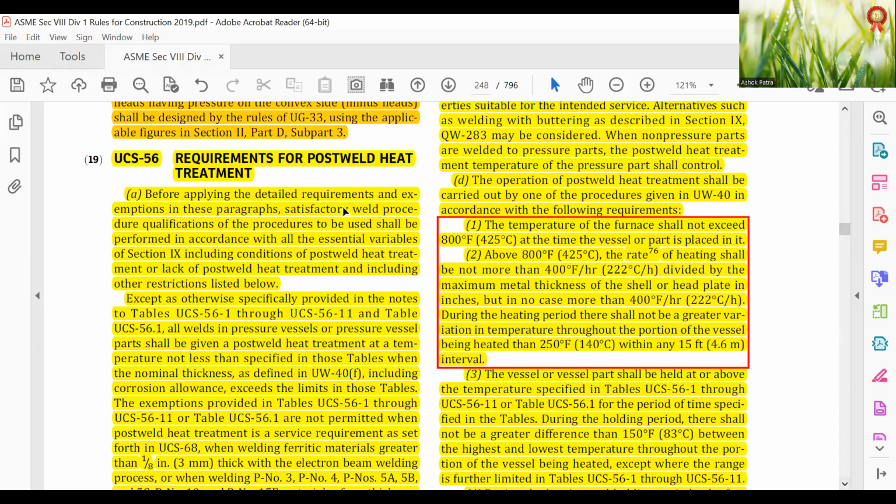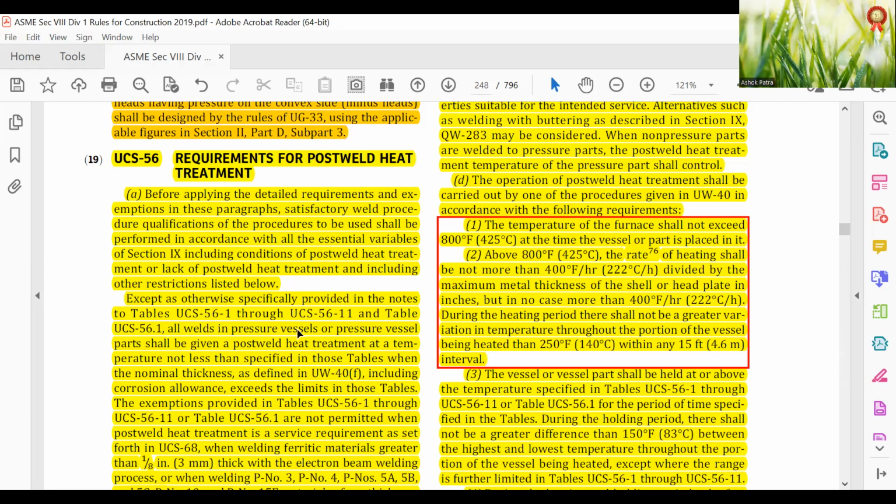A requirement for post-weld heat treatment. Before applying the detailed requirements and exemptions for this paragraph, satisfactory weld procedure qualification of the procedure to be used shall be performed in accordance with all essential variables of Section IX, including conditions of post-weld heat treatment or lack of post-weld heat treatment, including other restrictions listed below, except as otherwise specifically provided in the notes to Tables UCS-56-1 through UCS-56-11.